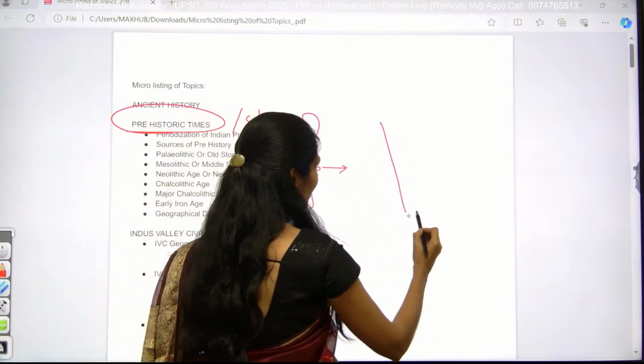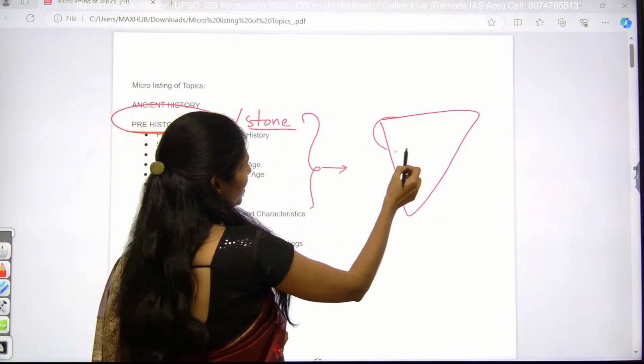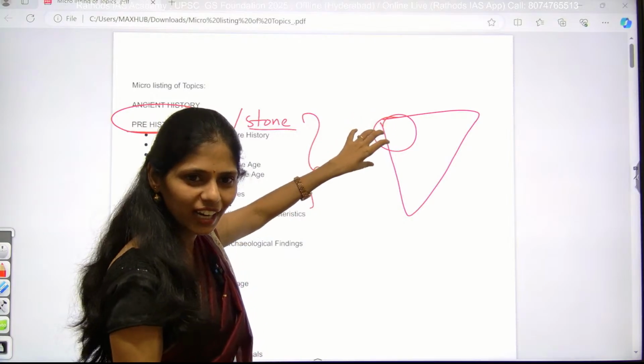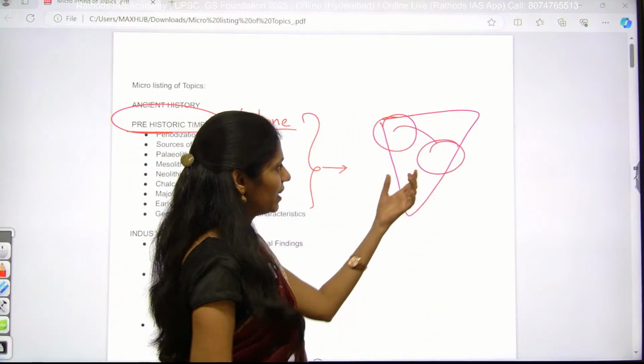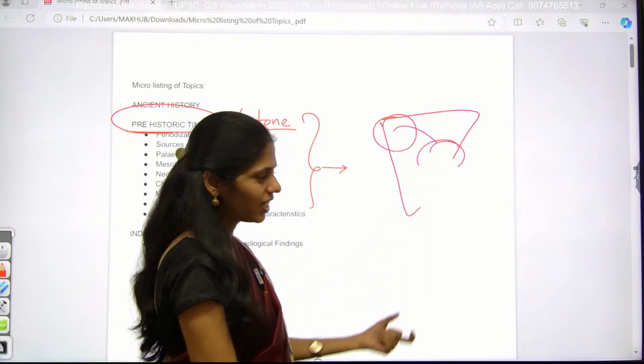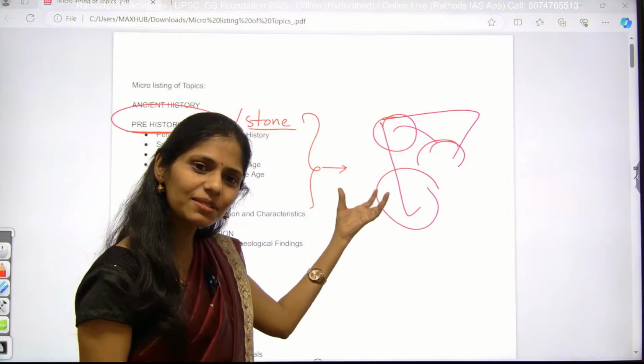But in history there is one uncertainty. For example, if you are taking this as so and so continent, here we may see that people are still hunter and gatherers. But if you move on to another area, we can find the evidence of Mesolithic. And in the same timeline, this is happening. So there is some uncertainty.